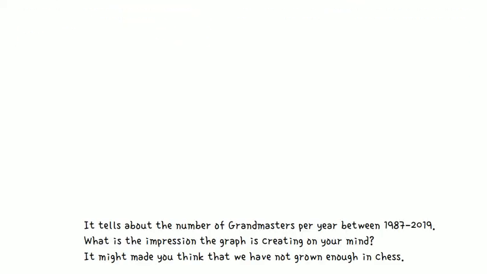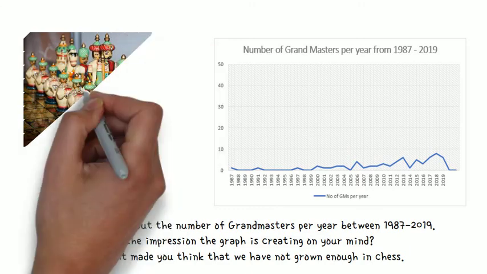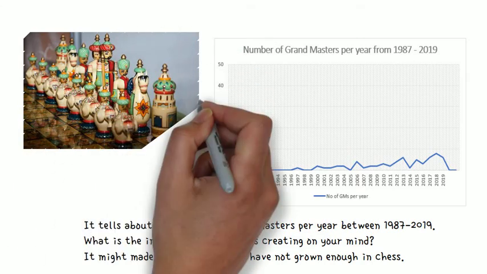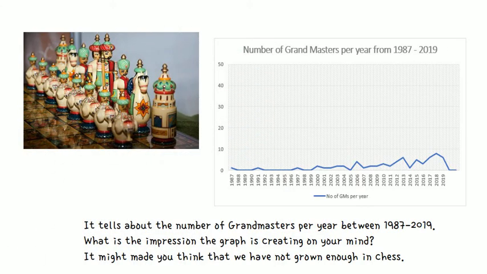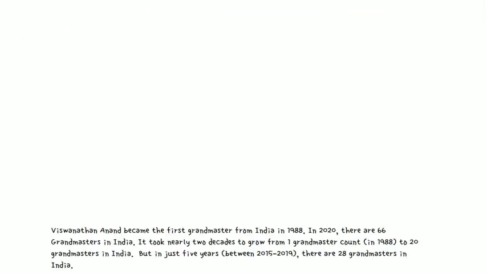Now look at the graph below. It tells about the number of grandmasters per year between 1987 and 2019. What is the impression the graph is creating on your mind? It might make you think that we have not grown enough in chess. Now look at the graph below.